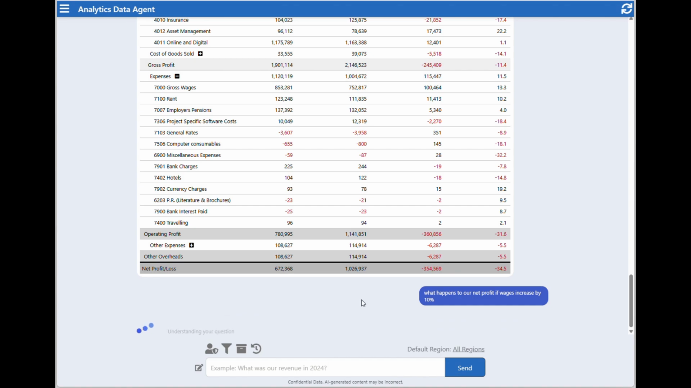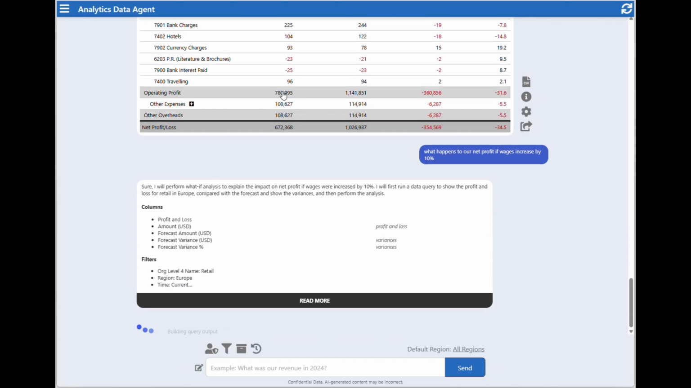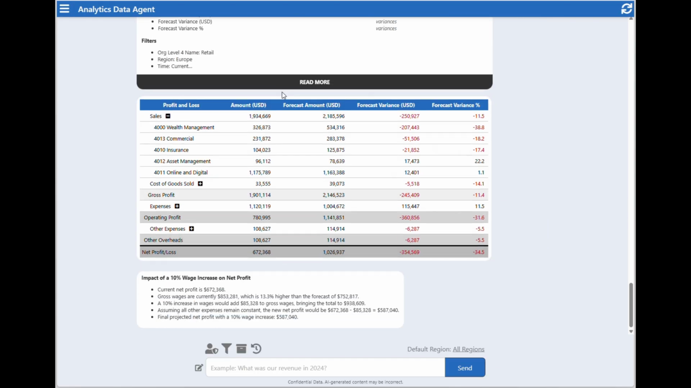AI should be working now with this gross wages number, 853,281. And we can see that AI has analyzed the data and has now given us a new net profit number, 587,040, based on the situation where our wages had increased by 10%.